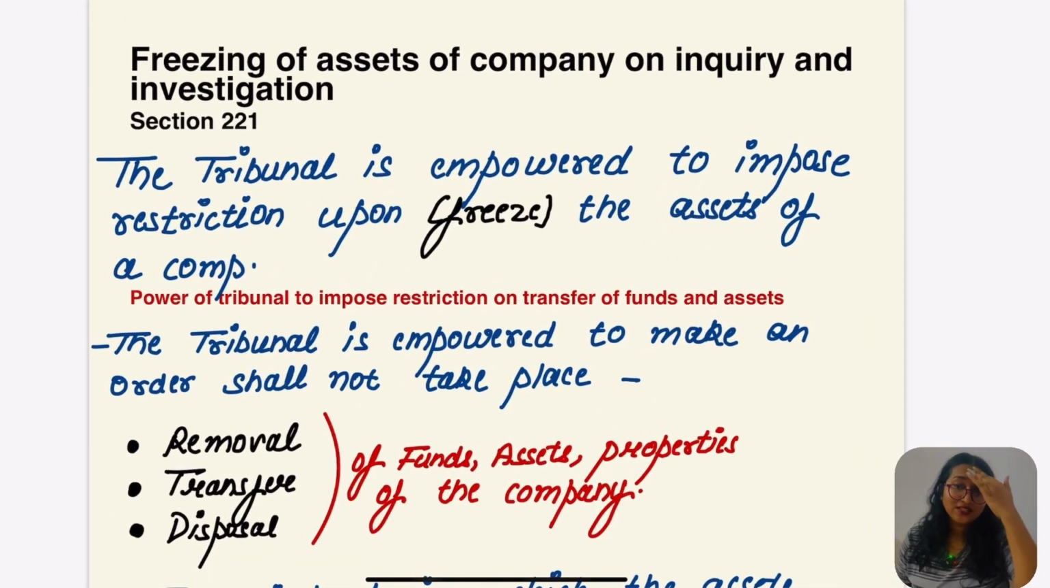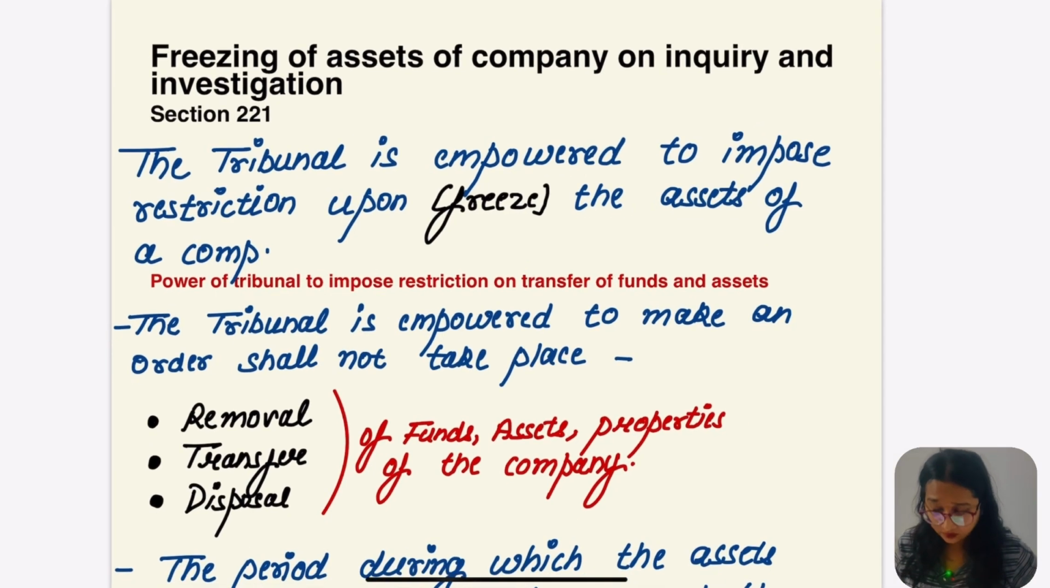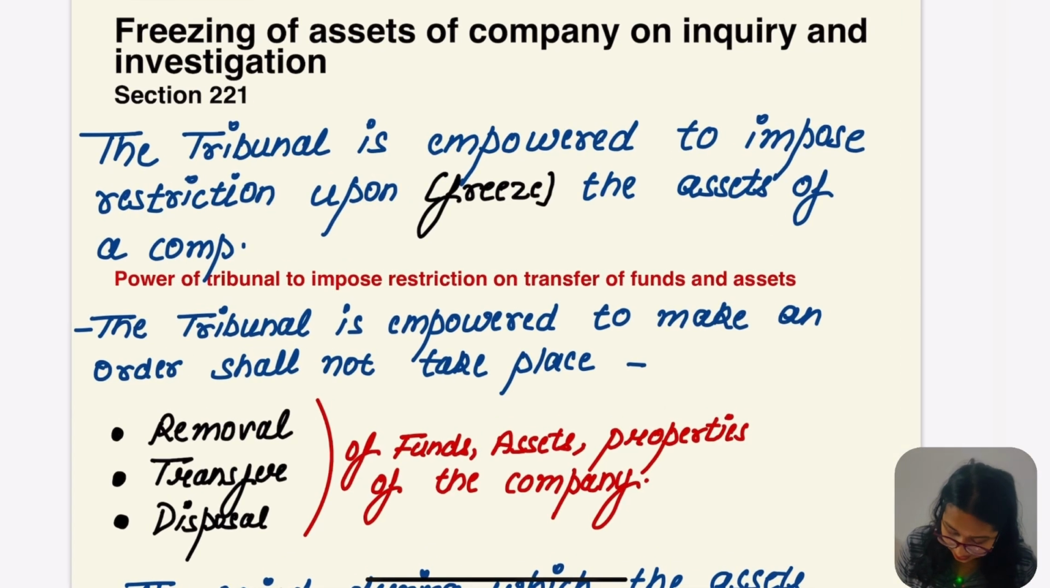Now let's read section 221, which is about the freezing of assets of the company on inquiry and investigation. The tribunal has the power to freeze any books of accounts or any asset of the company, and that freezing cannot go beyond 3 years. So the freezing of the assets of the company is to be done for only 3 years. Let's read. The tribunal is empowered to impose restrictions on and freeze the assets of the company.